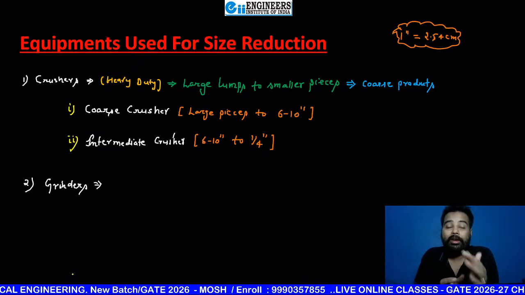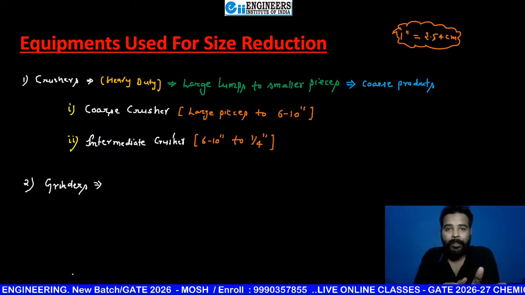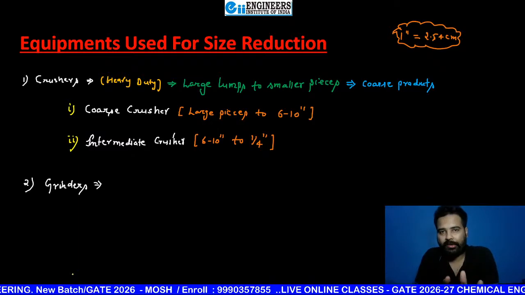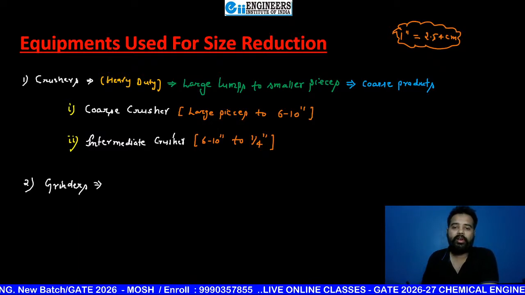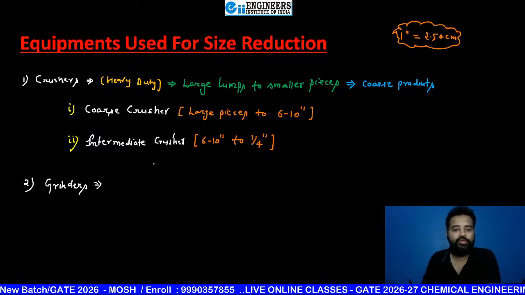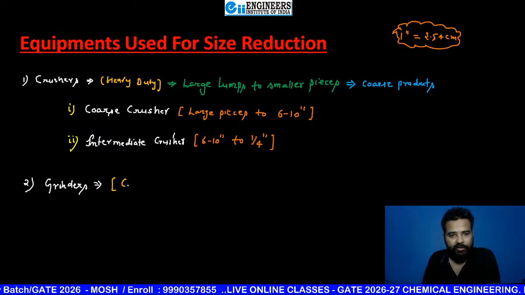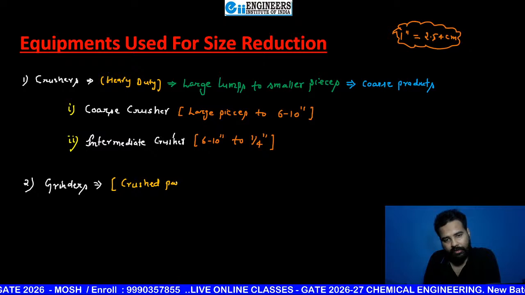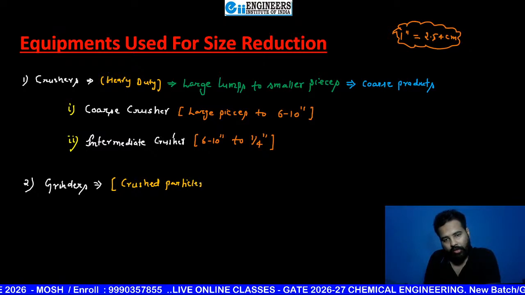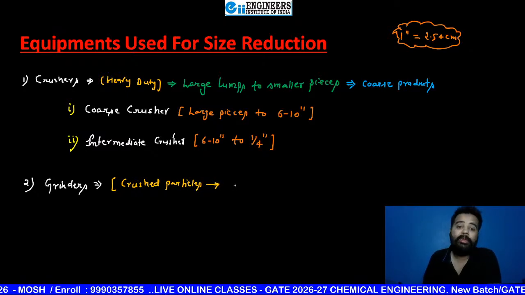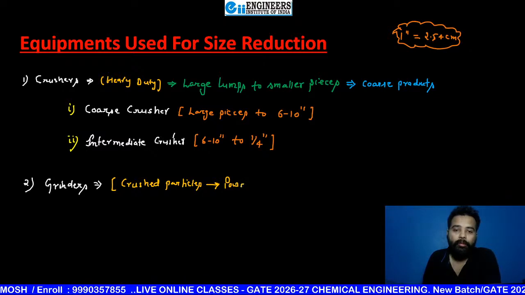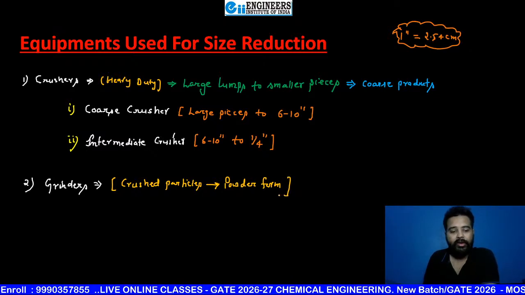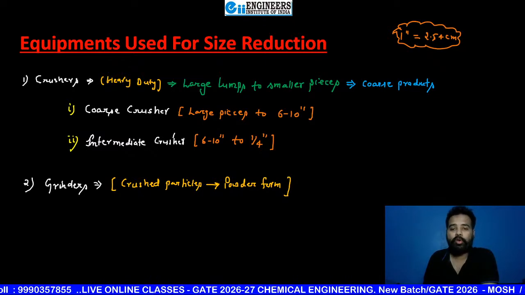Now grinders are going to receive their feed from crusher product. So for grinders you can write one line here: it is going to take crushed particles, and now it is going to convert those crushed particles into powder form. That means from grinder you can get powdery product.